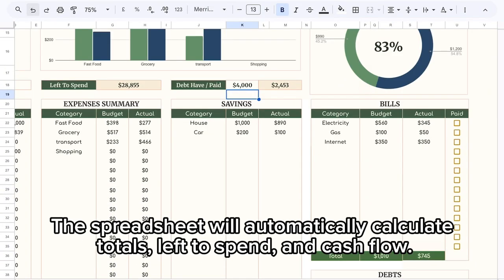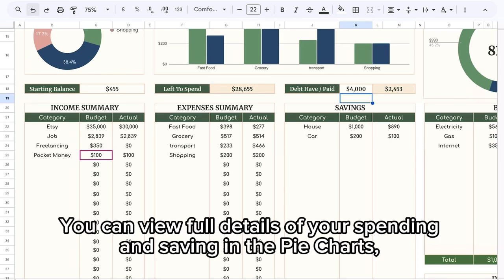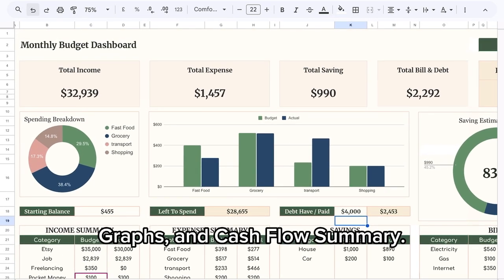The spreadsheet will automatically calculate totals, left to spend, and cash flow. You can view full details of your spending and saving in the pie charts, graphs, and cash flow summary.